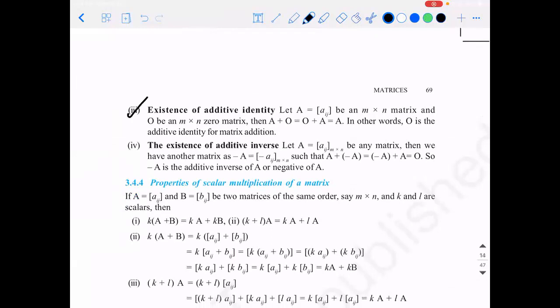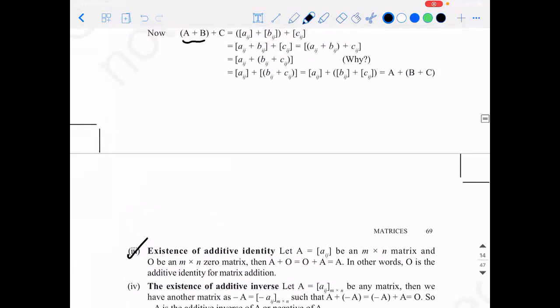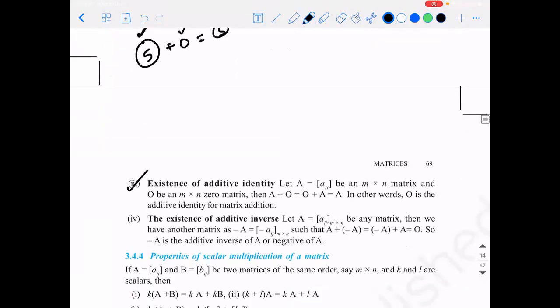Now, existence of additive identity. You guys know what additive identity is. See, there are 2 things: additive inverse and additive identity. What do you mean by additive identity? For a number 5, what is the additive identity of it? 0, sir. Yes. So what is the definition of additive identity? A number which is added to a given number so that the output is the given number itself. So to 5, if you add a 0, then the output will be 5. So that is the existence of additive identity.